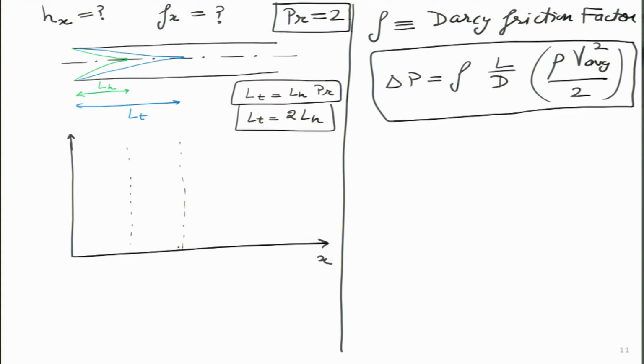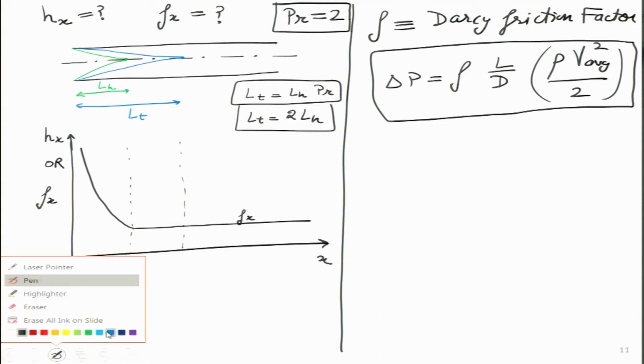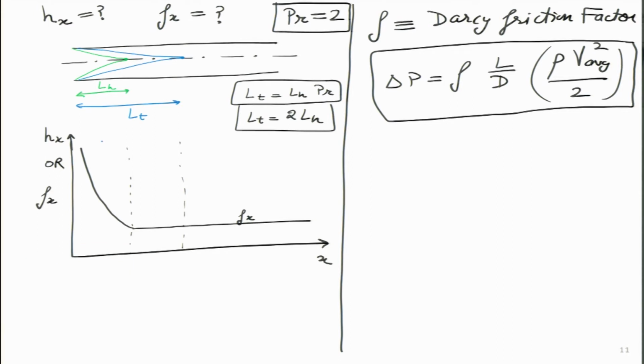And what we will figure out is very soon that the Darcy friction factor is very high initially. So this y axis is either Hx or it is Fx. So both of them are represented on the same scale, and once the flow has become fully developed, then the value of Fx remains constant. So what I have drawn over here is Fx, and then let me go ahead and draw the value of Hx.